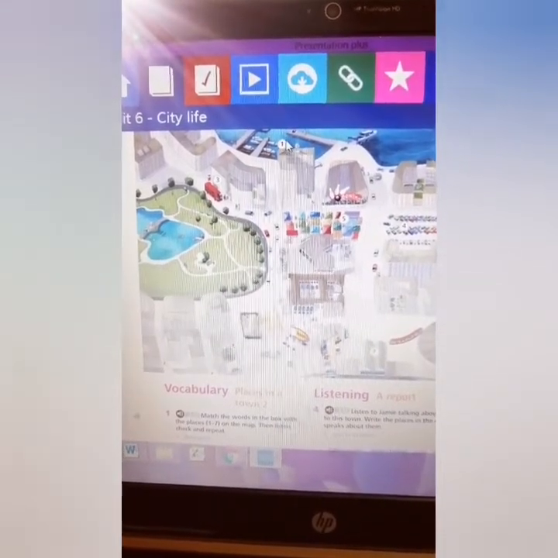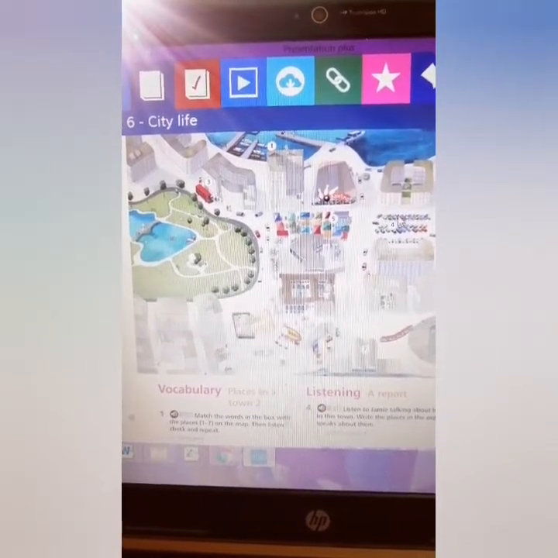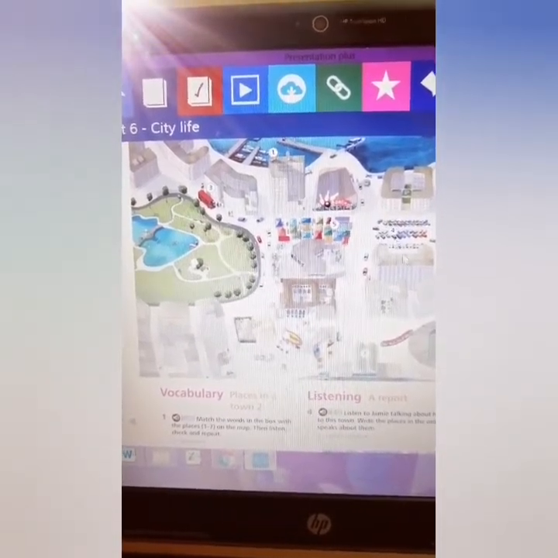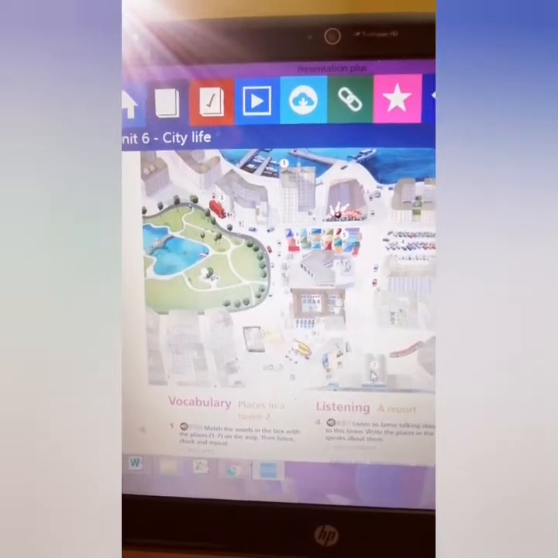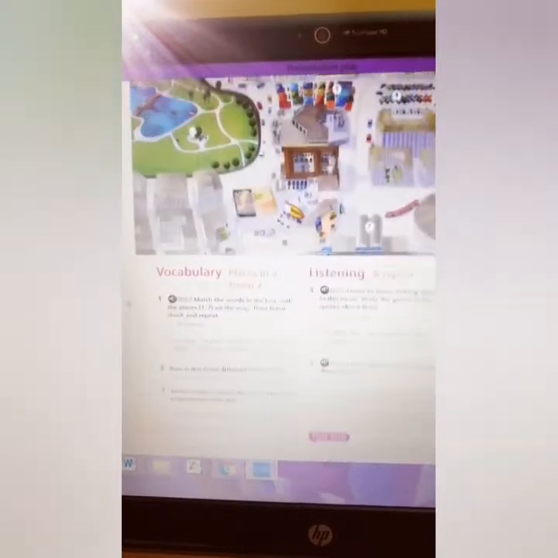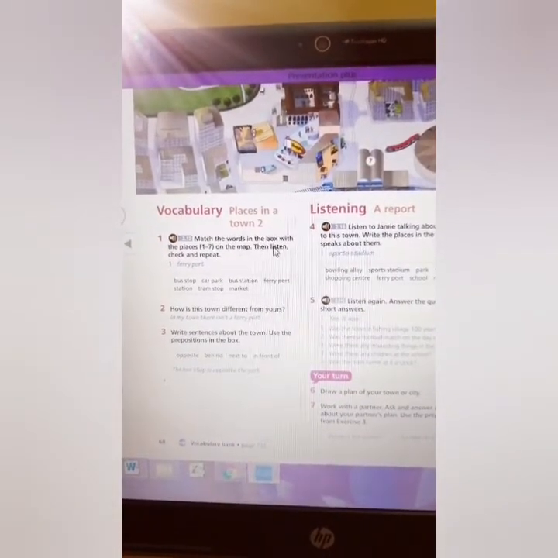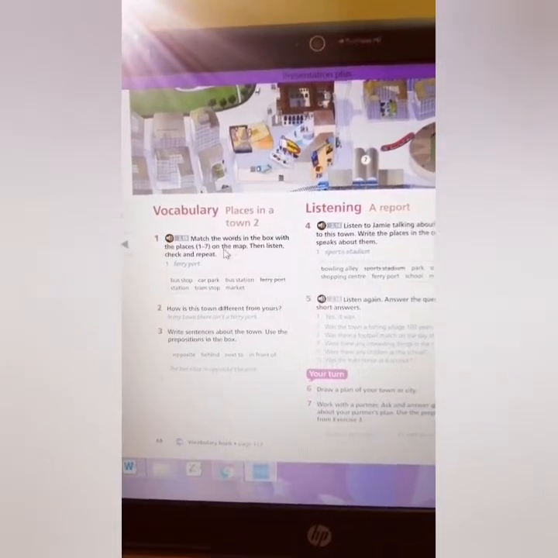Here you have numbers, for example, number 1, 2, 3, 4, 5, 6, 7. The instruction says match the words in the boxes with the places on the map.